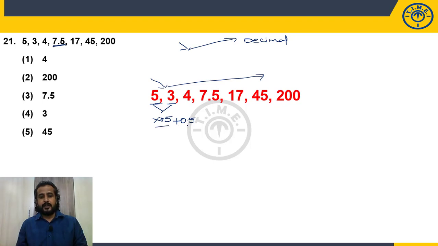So 5 to 3, the relation I can establish is into 0.5 plus 5... no wait, 5 into 0.5 plus 0.5. 3 to 4 is into 1 plus 1. Because the numbers are increasing rapidly, I can go with the product logic. When the first number is half of the second number, or closest to half, we may go ahead with the decimal logic. Or in a series, if you can see a decimal, then also you may go ahead with the decimal logic. 3 into 1 plus 1 is 4, perfectly matching. 4 and 7.5: 4 into 1.5 is 6, plus 1.5 is 7.5, perfectly matching.